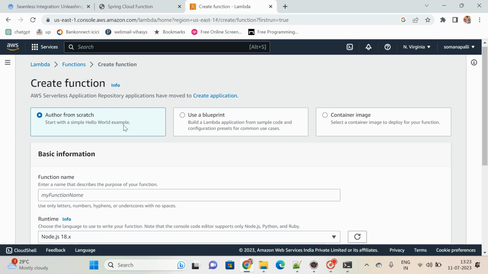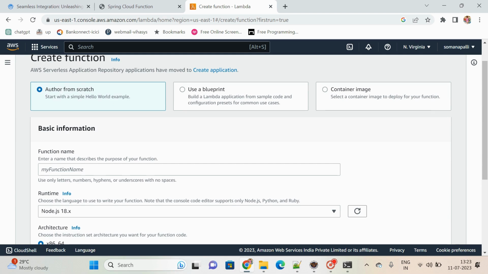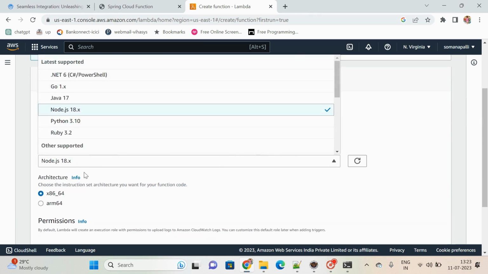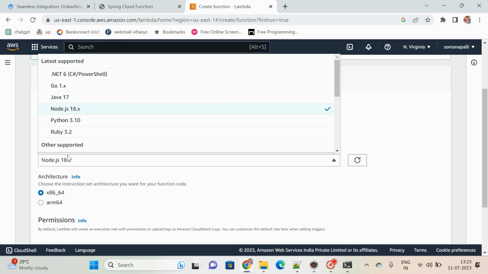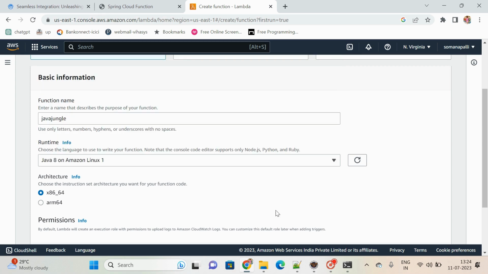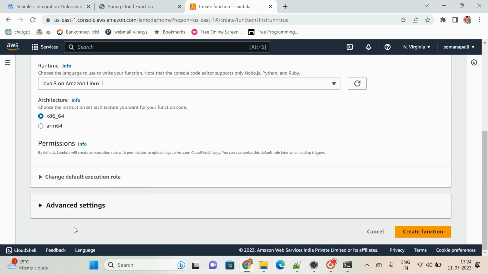Create function: author from scratch, use a blueprint, container image. I am choosing author from scratch only, Java Jungle. Here runtime Java 17, other supported runtimes are also there. If I click on this, there is Java 8 and Amazon. Here I am using Java 8 only, that's why I am choosing Java 8 itself. Permissions, nothing, you don't create, you just click on create function.